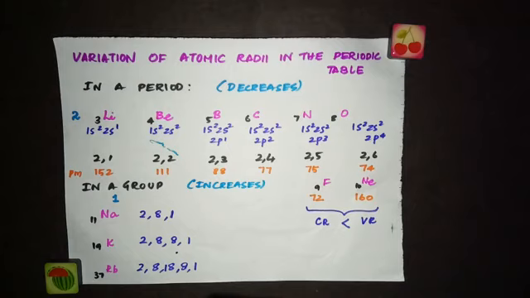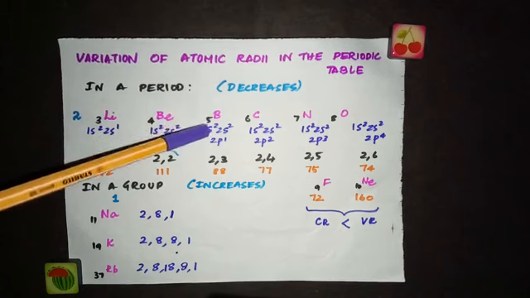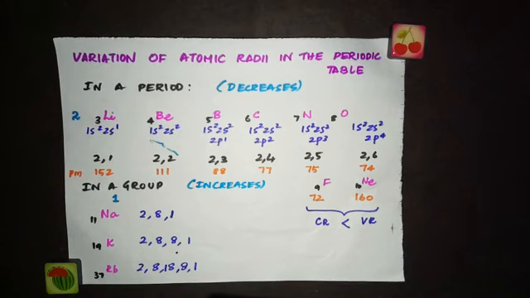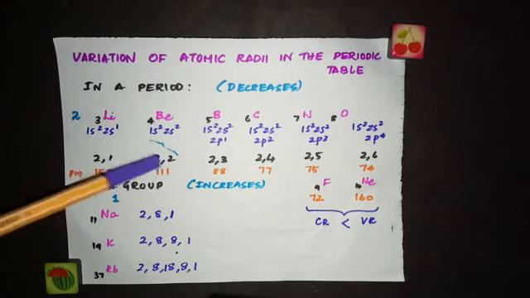As we move from left to right in a period, the nuclear charge increases. Because the number of protons keeps on increasing, the nuclear charge increases by 1 unit in each succeeding element, while the number of shells remains the same.